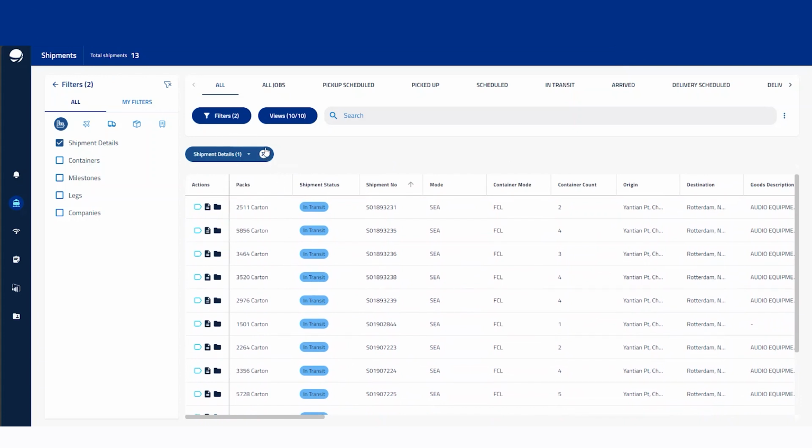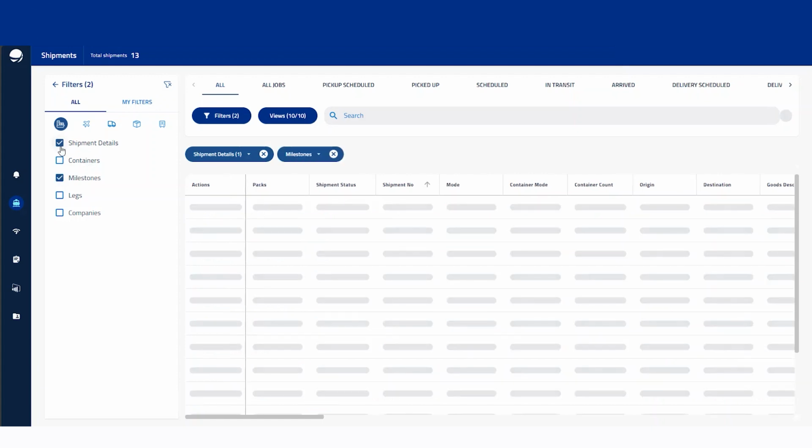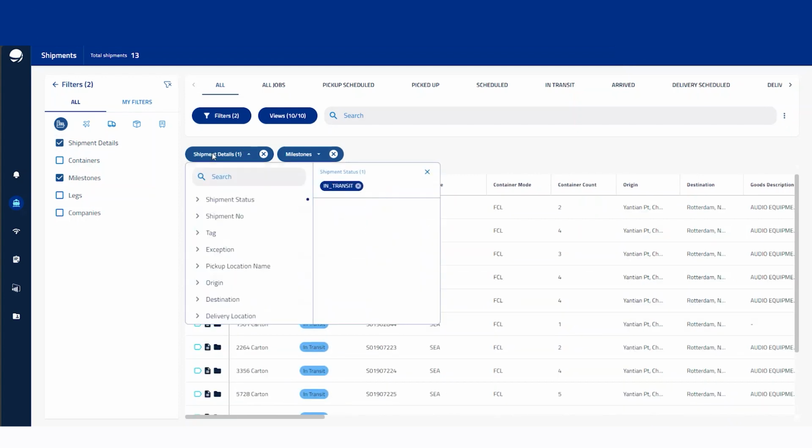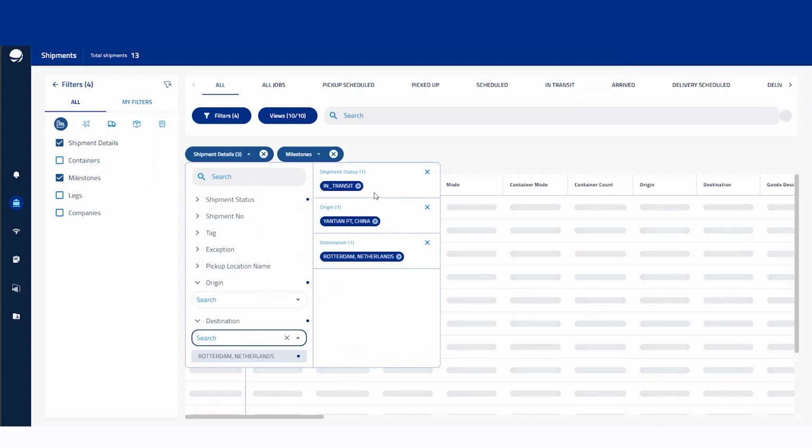Then we can clear the filters by pressing that X, or we can get rid of it there. Now, another nice option is we can also save these filters. So if there was a particular lane that you wanted to watch, for example, let's go ahead and look at origin. We'll do this location in China, and then the destination being that location in the Netherlands.